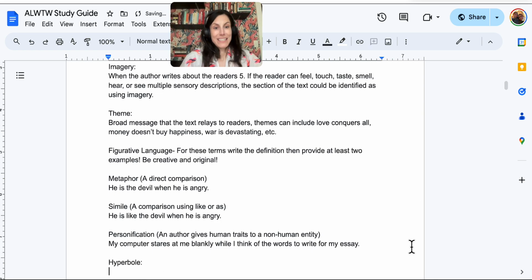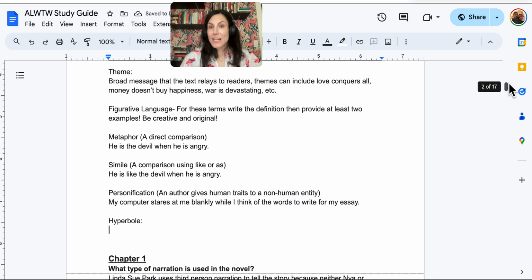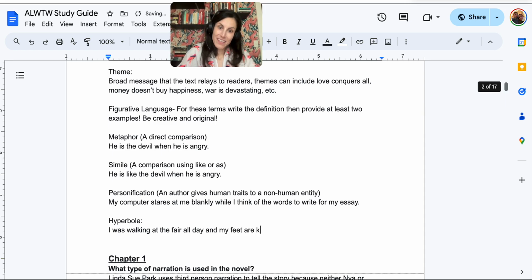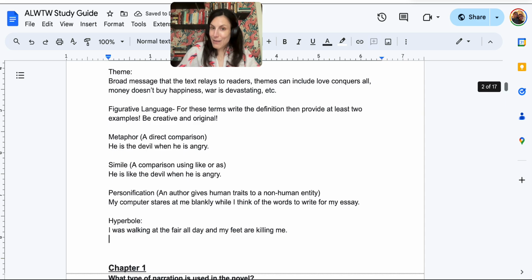And the hyperbole here is just your extreme exaggeration. You might use these all the time. If somebody was to say, I was walking at the fair all day and my feet are killing me. Obviously, if someone's feet were killing them, that would be a problem. So this would be hyperbole.